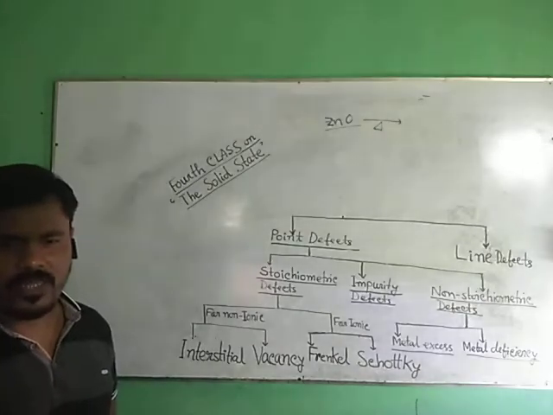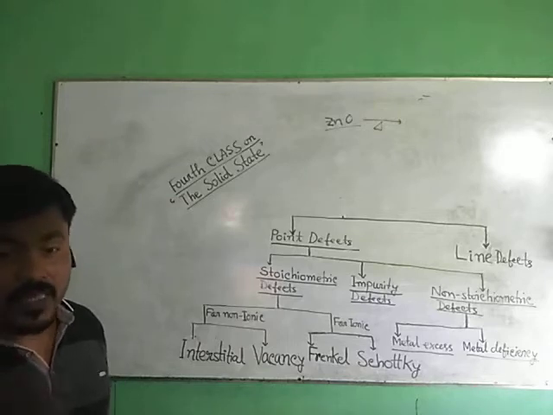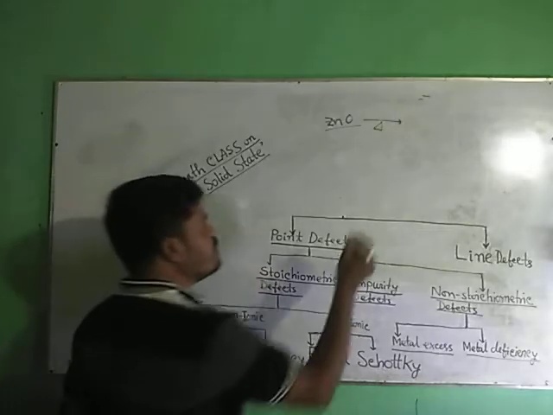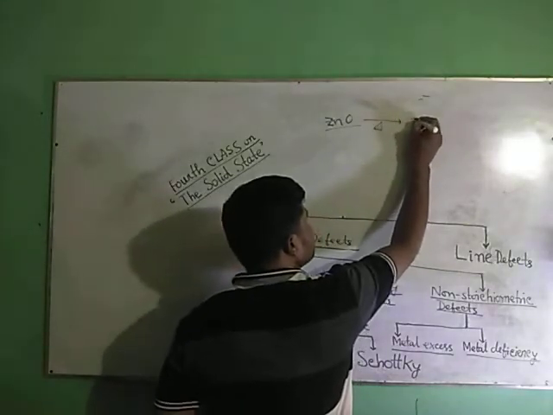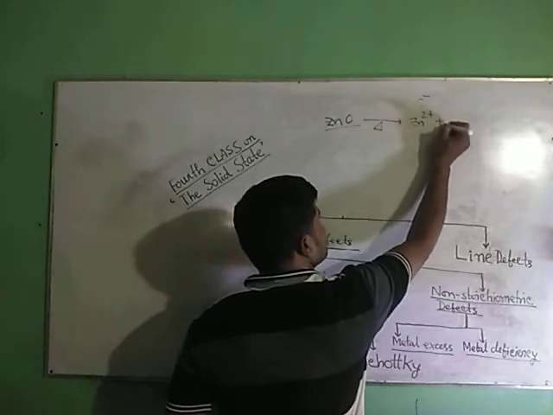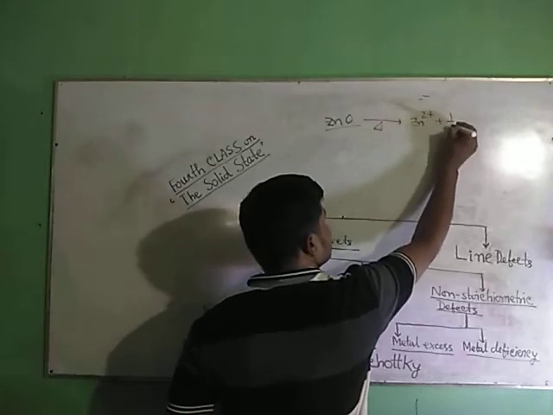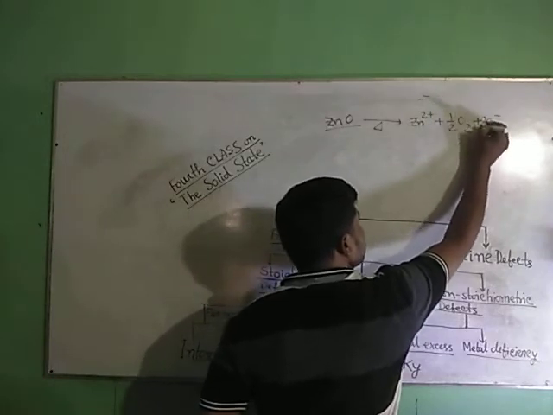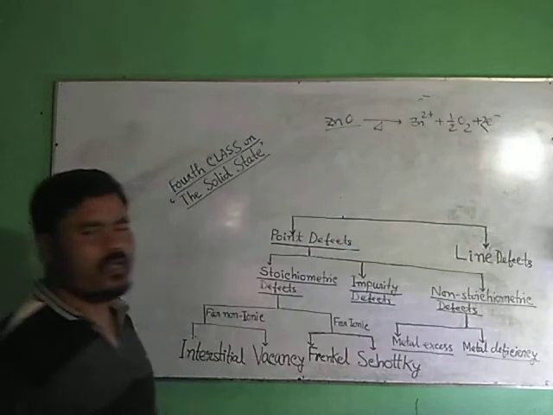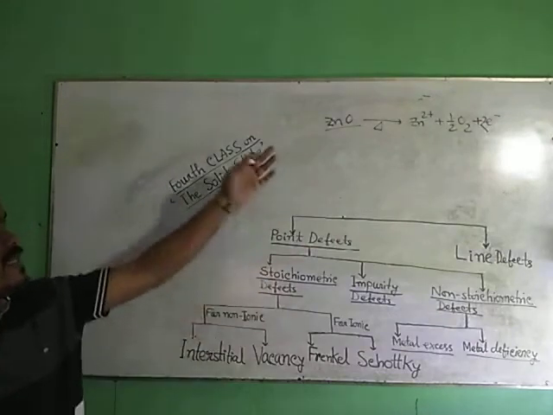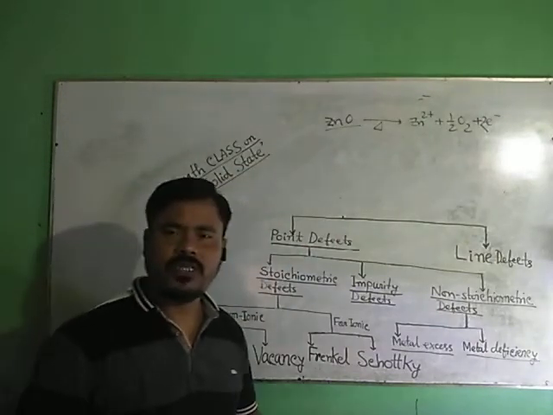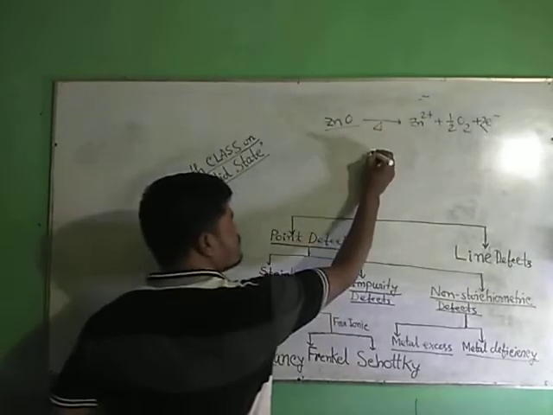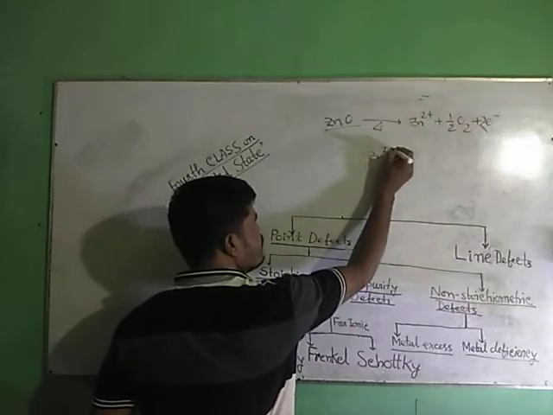Why? What is the cause? See, ZnO, when heated, releases oxygen. When ZnO is heated, some of it loses oxygen. Suppose I am drawing the ZnO crystal.